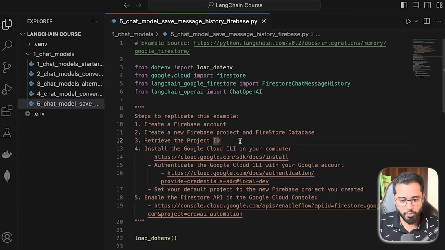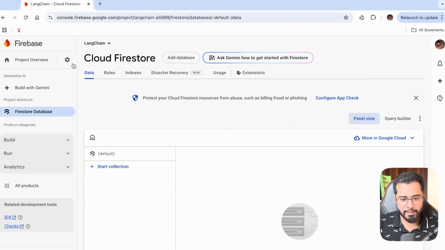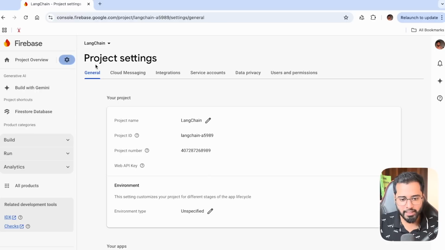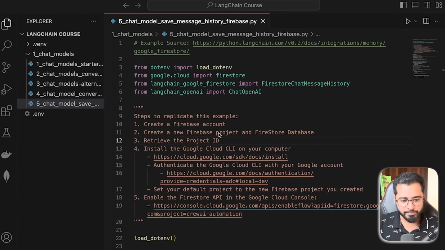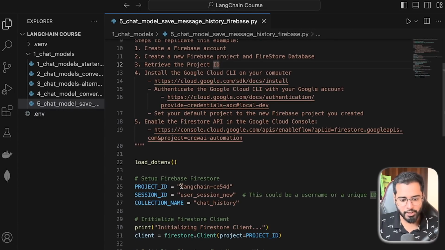The third step is going to be, you need to retrieve the project ID of the project that you've just created. So you see, our application needs to know which project's Firebase database it needs to make changes to, because we can have multiple Firebase projects, right? So to get it, we can just go back to Firebase, click on this gear icon, project settings, project ID. So we have it right here. So I'm just going to copy this, come back here, and I'm going to replace this value.